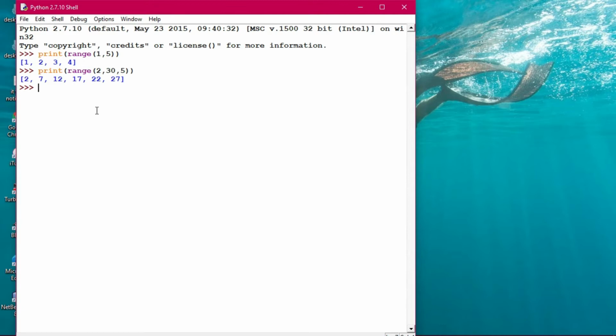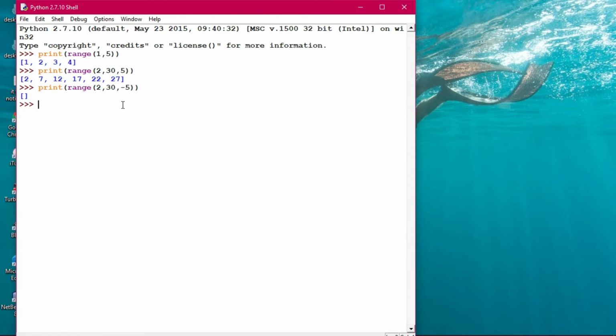Now suppose I'm giving the same range in the backward direction: 2, 30, and now I'm giving minus 5. Then see what the output will be. This particular thing will show nothing, it is showing just null. Why is it null? Because what you have given is an improper range, it is going out of range. So that's why nothing is shown.